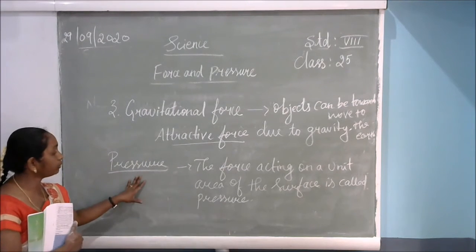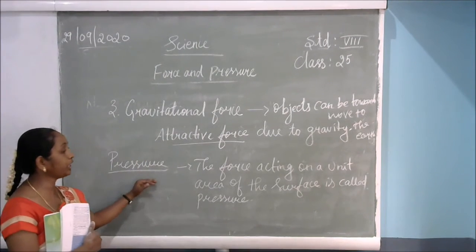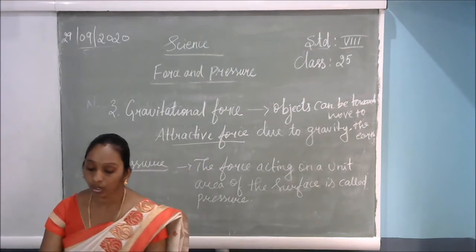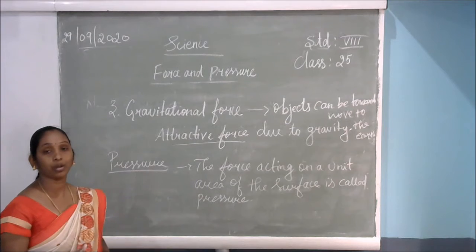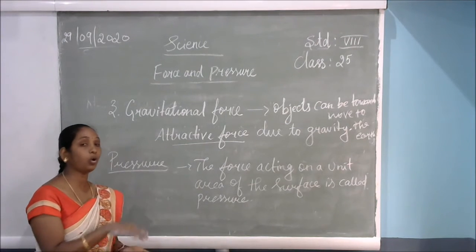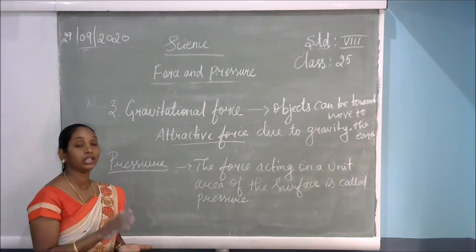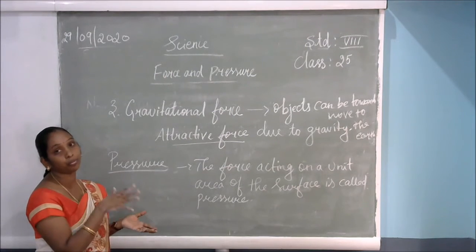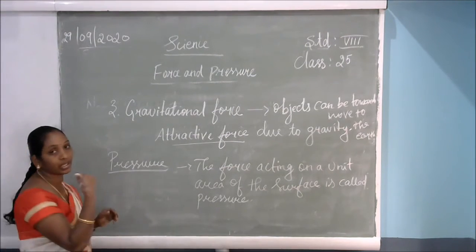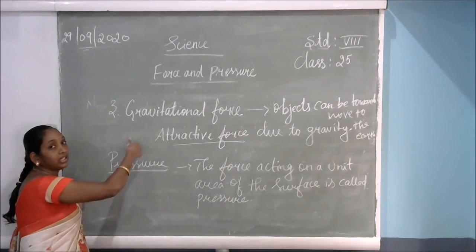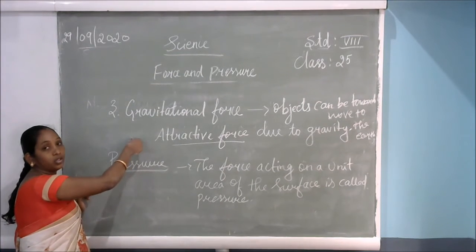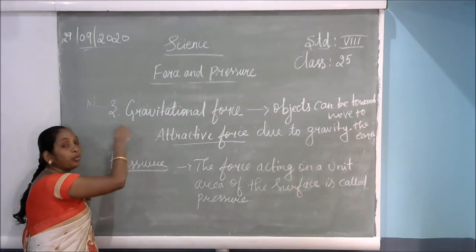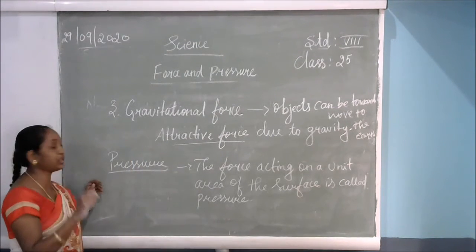So the next topic we are going to see is pressure. What does pressure mean? Now, pressure means we have to give some extra amount of force upon the object. That is called what? Pressure. But in a particular area, we have to give it. For example, our thumb: press anything on the wall. In that particular area we are putting extra force upon the object. That is called pressure.